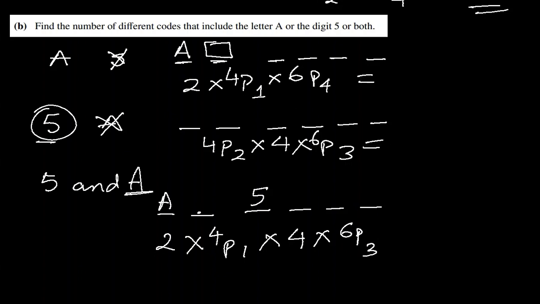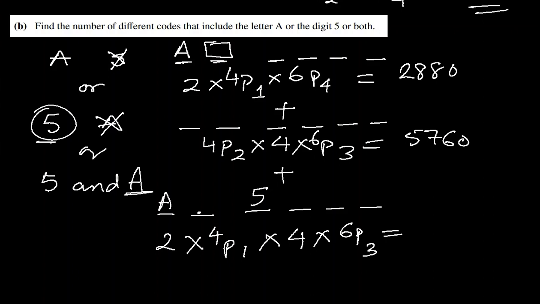So I will evaluate them one by one and add them, because one of these 3 situations will happen, not all of them together. So when we have this or this or this, then we add the permutations we get. When I use my calculator, I get 2880 for the first combination, 5760 for the second, 3840 for the third, and if I add all of them, I get 12480. Let's move on to the next part.